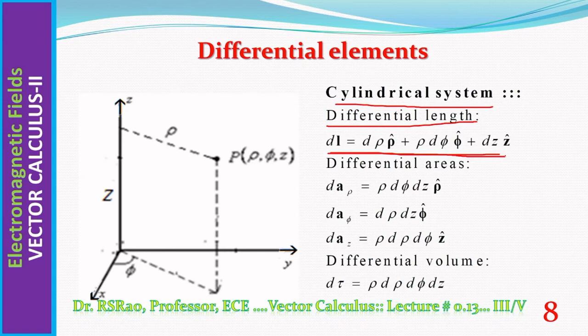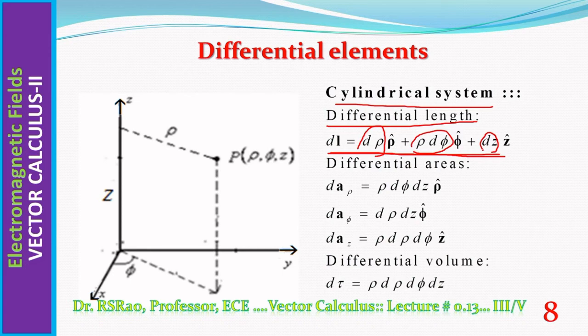What is that? We have 2 points, 1 and 2. One is x, y, z. Another is rho phi z. Here we are in cylindrical system. Therefore, rho phi z. Another is rho plus d rho, phi plus d phi, z plus dz. Now to move from point 1 to point 2, how much distance do you have to travel along rho direction? How much along phi direction? How much along z direction? These three distances are components of differential length. So in rho direction you have to travel d rho. In phi direction you have to travel rho d phi. In z direction you have to travel dz.